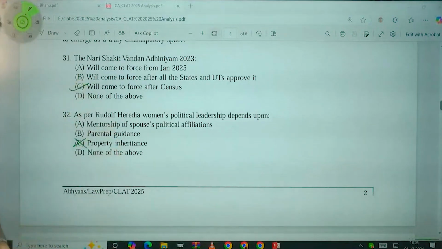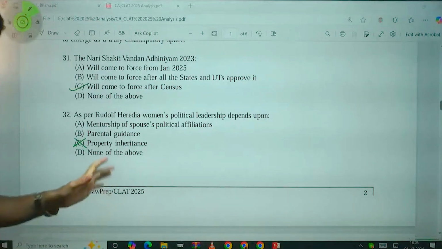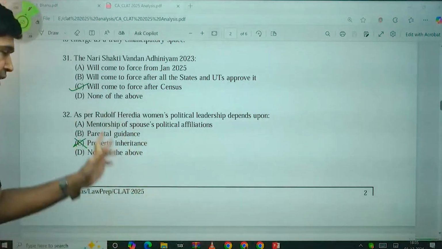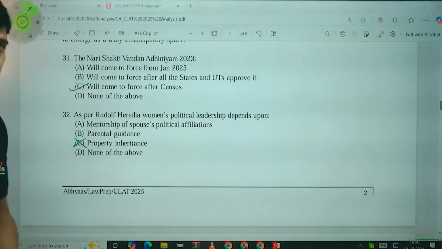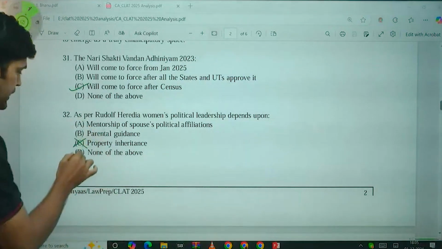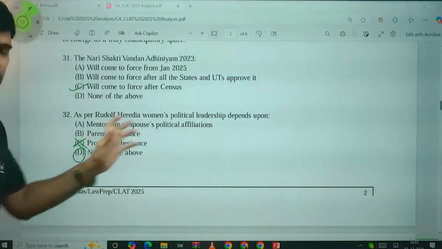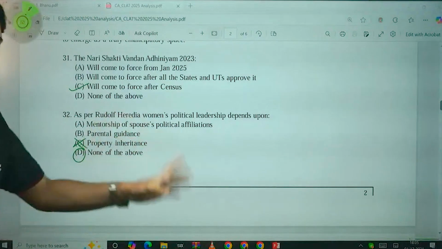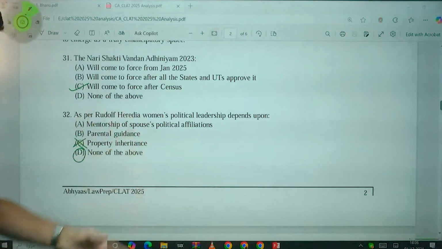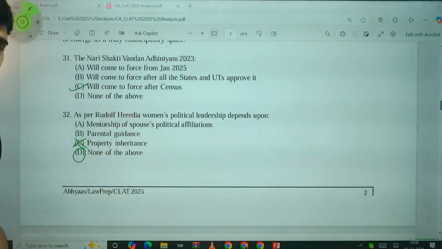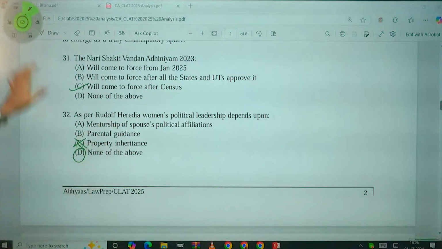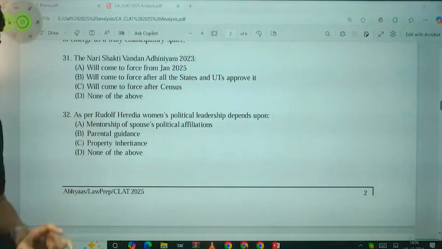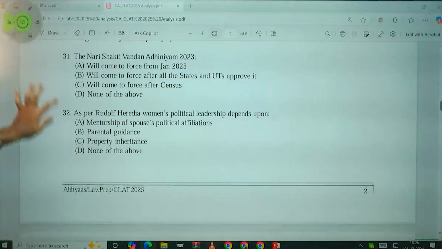It is not only parental guidance and not only mentorship of spouses' political affiliations. So it should be none of the above, the most appropriate answer. Again, we have to wait for the final key, but as of now it is none of the above.